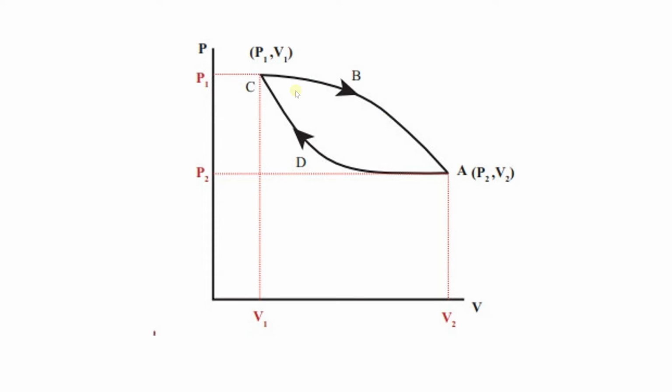Okay, so let's just say another example here. For example, if my pressure changes from this value to this value, meaning the pressure has decreased a lot and the volume has increased a lot, and then the system goes again to its initial value. Then as you can see here, the figure will cover more area, and in that case the work will be more as compared to this figure.